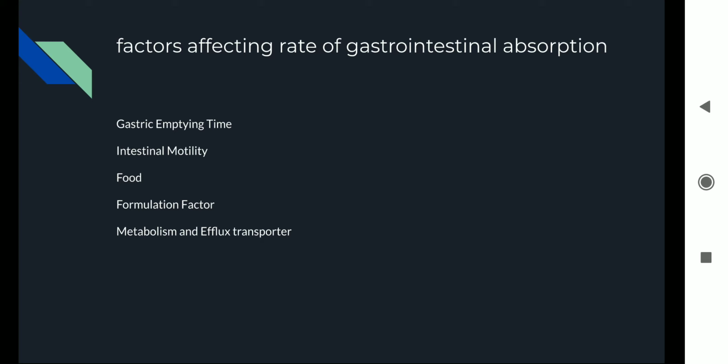Then we come to the next topic. In the comment section or the test that I will ask you, you have to tell the size of the pore which allows filtration, and which molecules can pass through it.